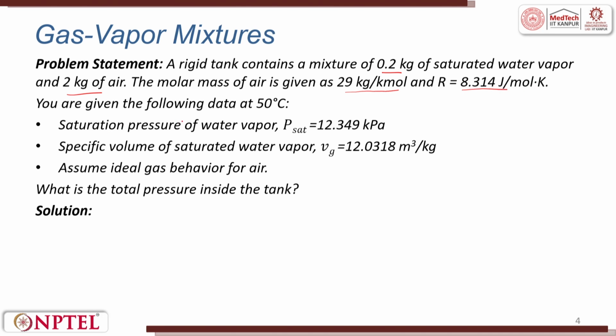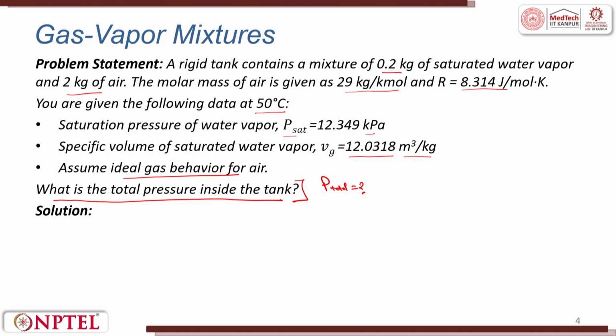You are given the following data at 50 degrees centigrade. Also given is the saturation pressure of water vapor, P sat equal to 12.349 kilopascal, and the specific volume of saturated water vapor, Vg, as 12.0318 meter cube per kg. Assume ideal gas behavior, that is, whatever relationships we have discussed for the ideal gas hold true here. What is the total pressure inside the tank? So, P total is to be determined.